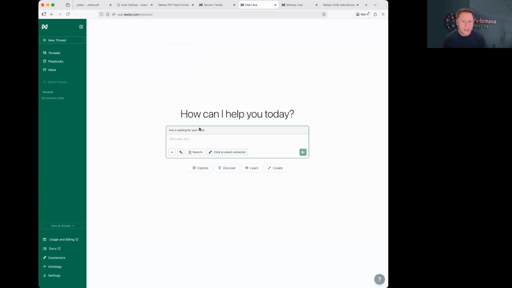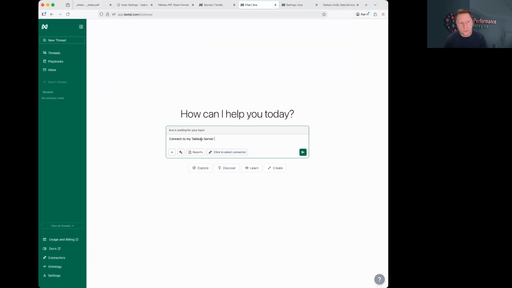So I'm coming in here to this Anna chat interface. It looks familiar, probably if you've used ChatGPT or Claude or other similar tools. We just have an input box where I can send a message. And so I'm going to ask it to connect to Tableau Server and show me the sales over time.